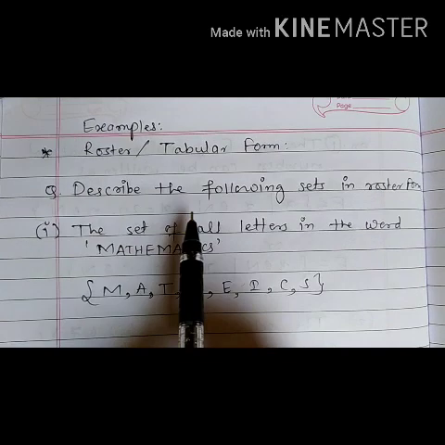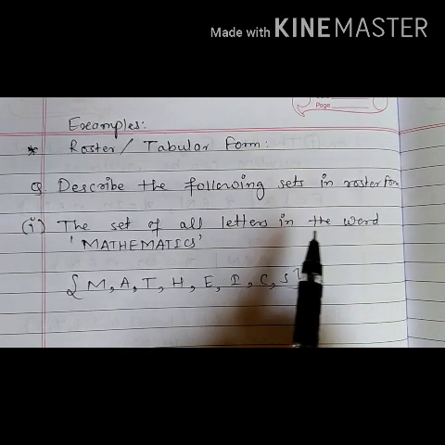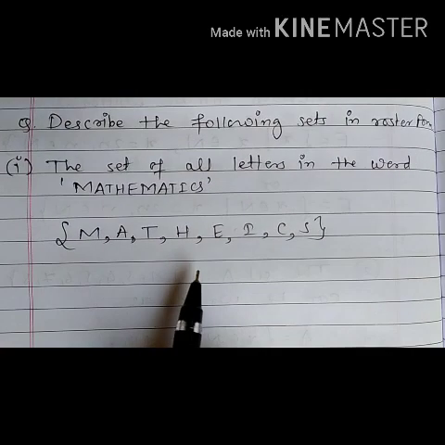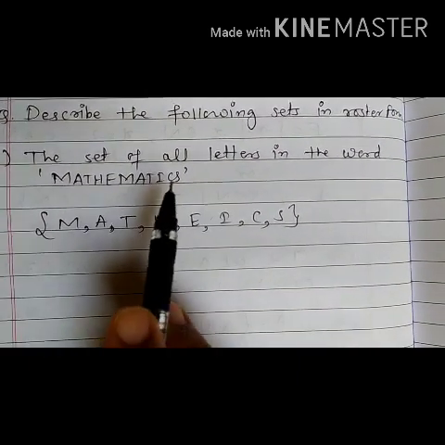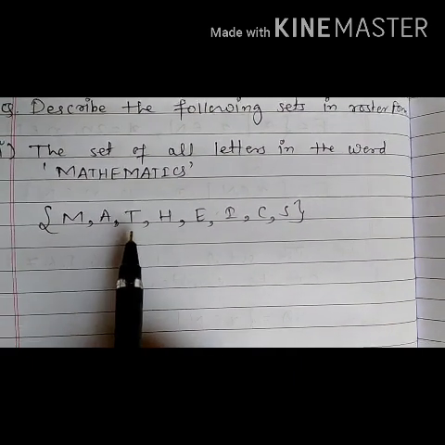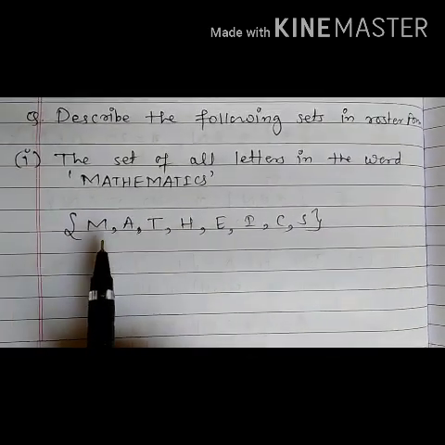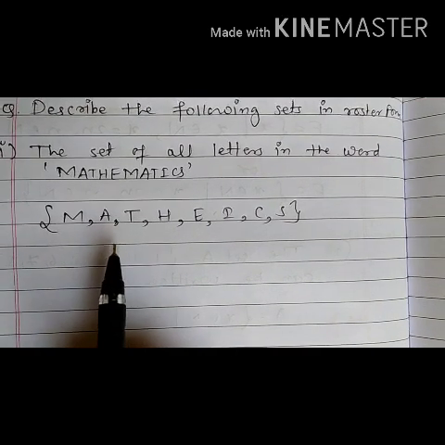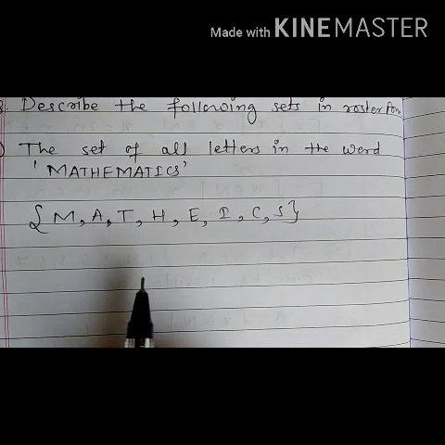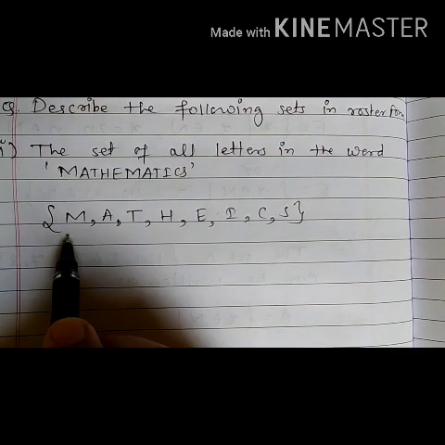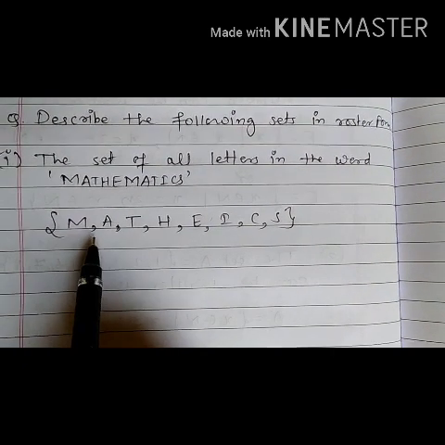Question is, describe the following sets in roster form. First, the set of all letters in the word mathematics. So, we observe that distinct letters in the word mathematics are M, A, T, H, E, I, C, S. Since the order in which the elements of a set are written is immaterial, and the repetition of elements has no effect, the required set can be described like this. Okay, so in the curly bracket we have written all the letters.